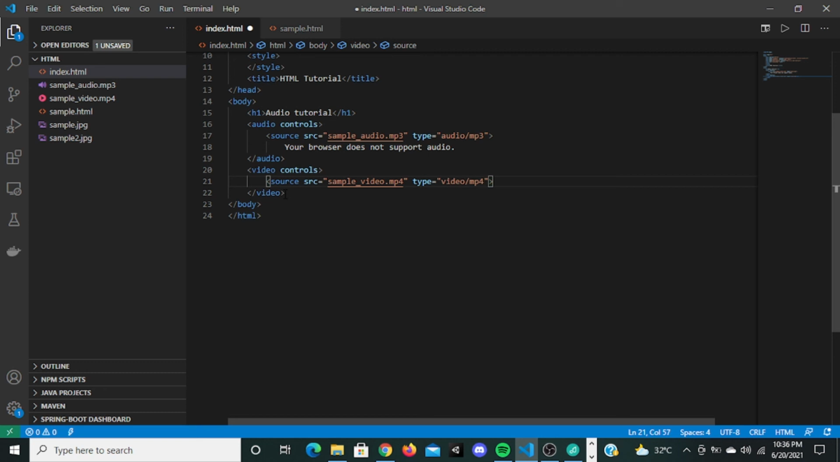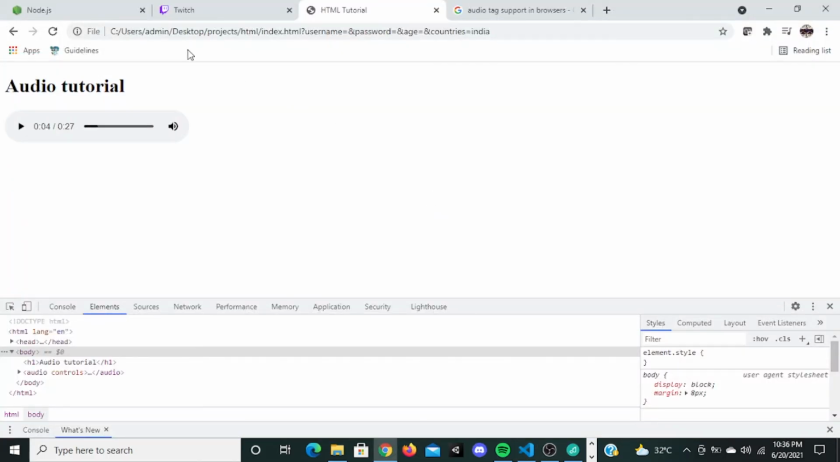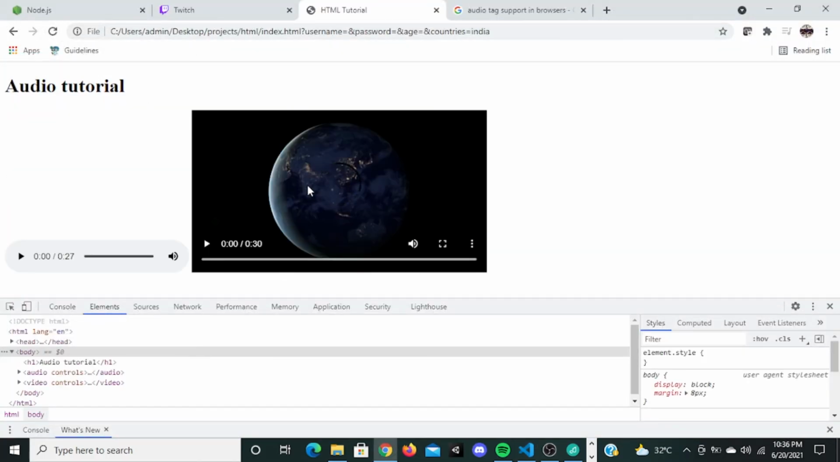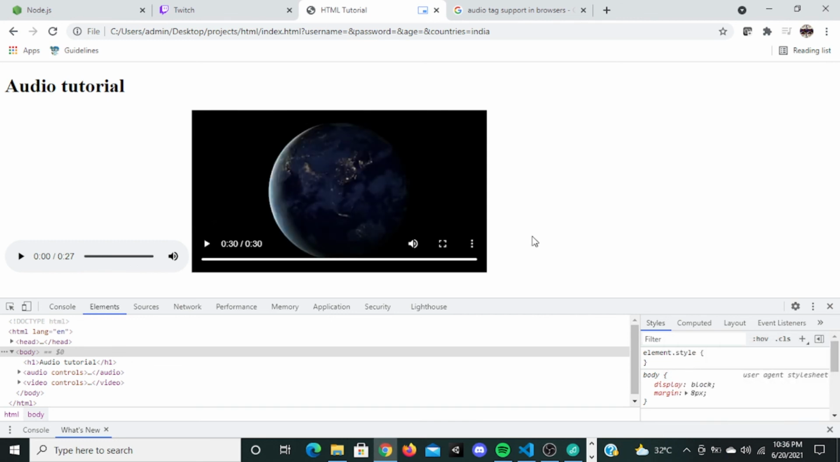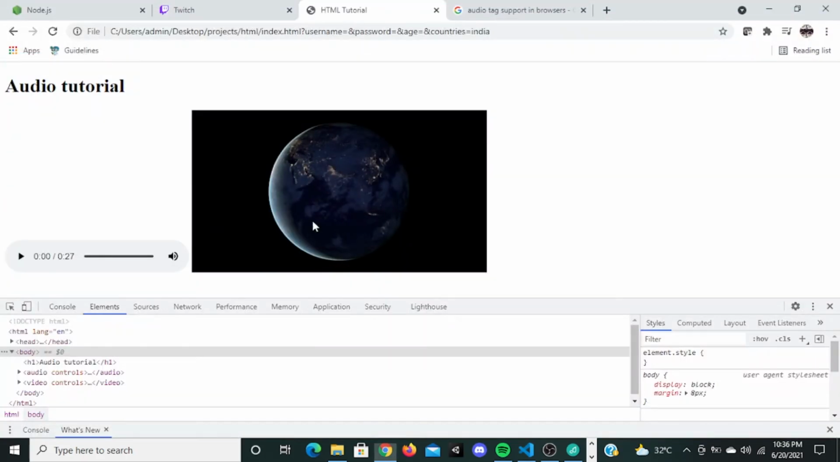Okay, copy it. If your browser does not support video, you can say your browser does not support video. Okay, if I go there, refresh, you can see a video here. Now if I click on play, you can see the video playing. You can do picture in picture, you can pop it out, each and every control you can see right here. This is how you do this.